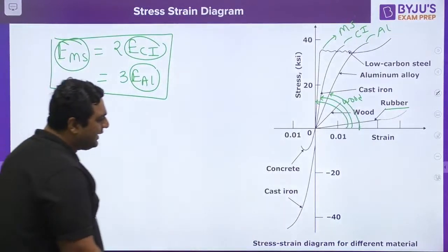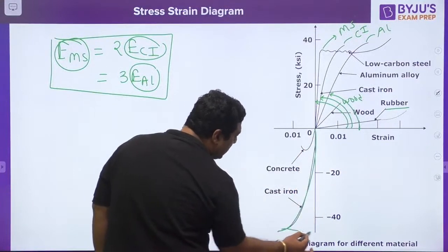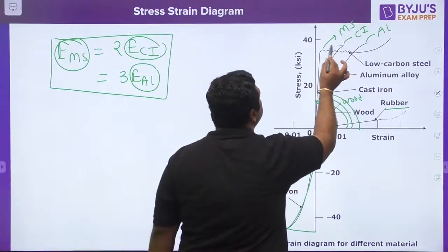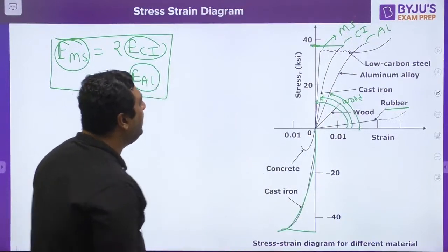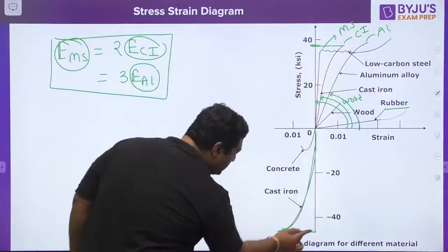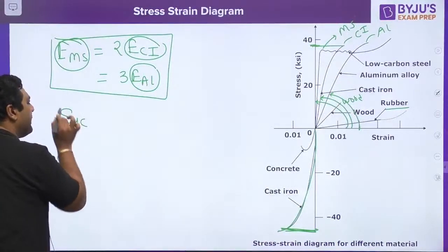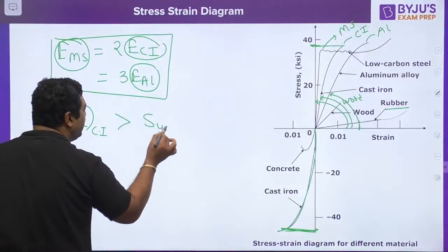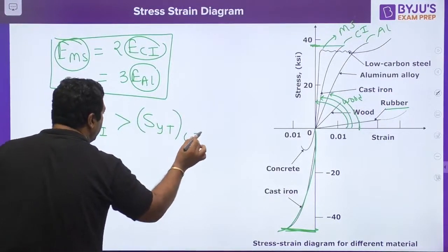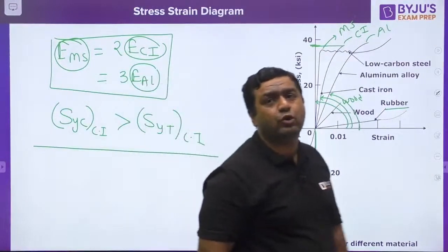And if you see the second thing, the cast iron curve is going so much up here, whereas the cast iron curve is coming to this level here. So when you see properly, here it is less than 40, here it is more than 40. It means yield strength in compression for cast iron is more than yield strength in tension for cast iron. My dear, not only this, I would like to tell you a very, very important point.